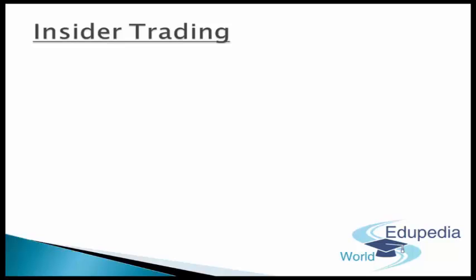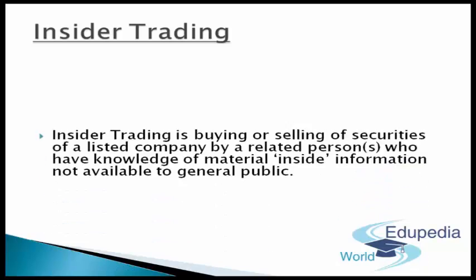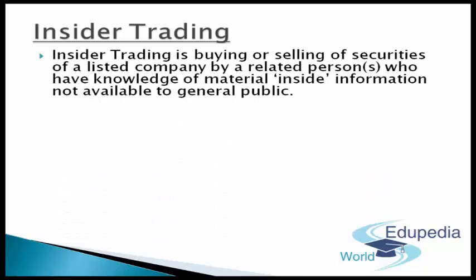Now let's move to our next topic, and that is the hot topic of the day, insider trading. So what does insider trading mean? Insider trading is basically the buying or selling of securities of a listed company by a related person who has knowledge of material inside information which is generally not available to the public.